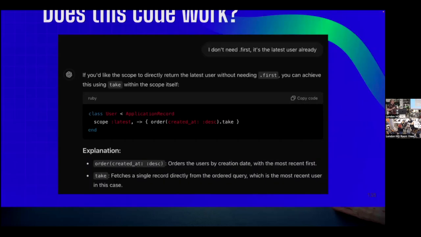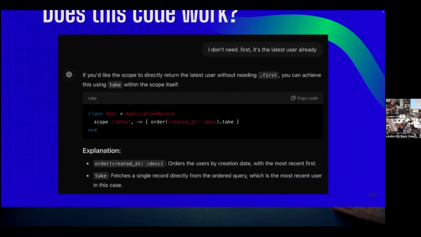So I say to ChatGPT, I don't need first, it's the latest user already. And it says, oh, well, if you want to use the scope to directly return the latest user without needing first, you can achieve this using take within the scope itself. It corrects itself to do what I actually wanted. And now we have a different scope that says order by created at, and then we do take. And it explains that this fetches a single record directly from the ordered query, which is the most recent user in this case.